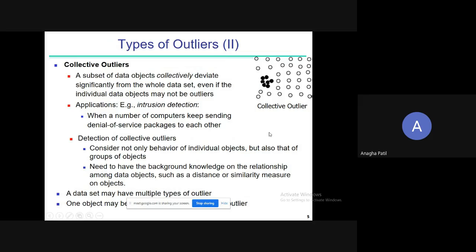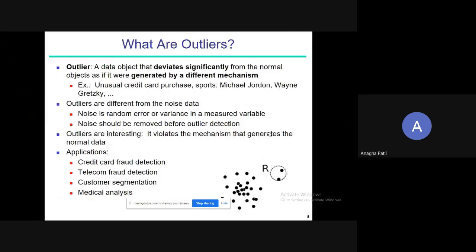So this is outlier analysis, and it can be used for different applications such as fraud detection in many cases, like telecom or credit card, and, as we have seen in the last example, also for medical analysis and customer segmentation.